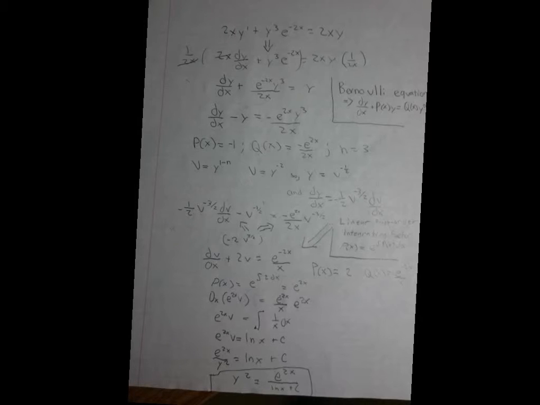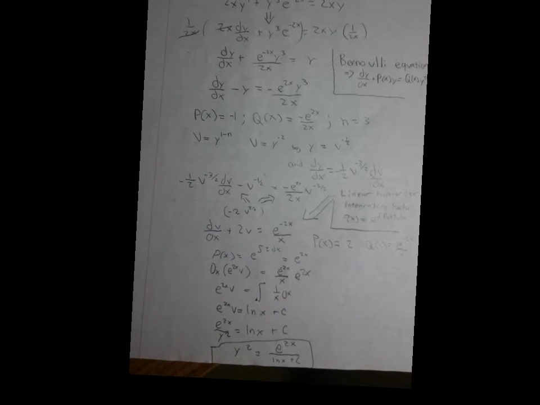Once we get that equation, we can multiply both sides by negative 2 times v to the 3/2, and then we're left with this linear first order equation right here.